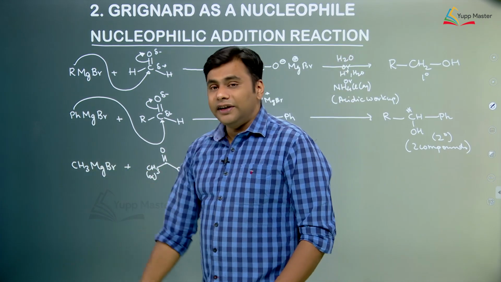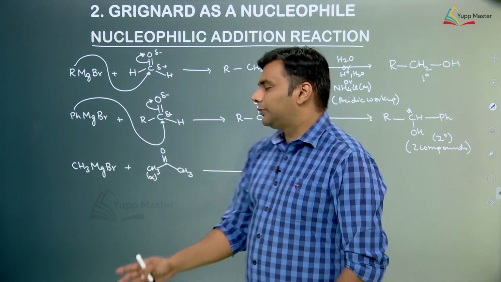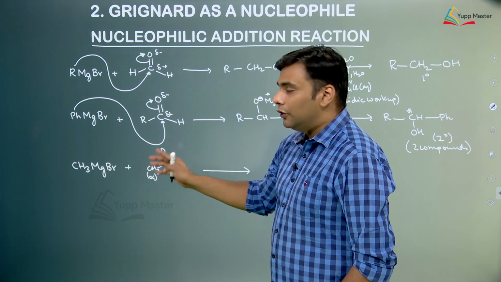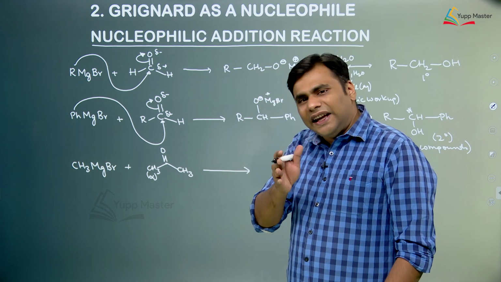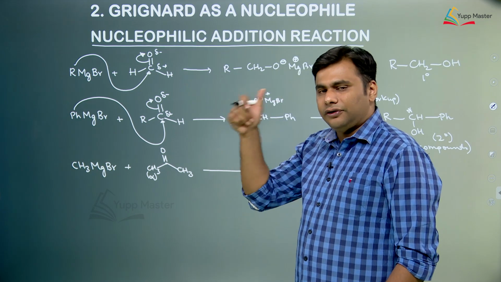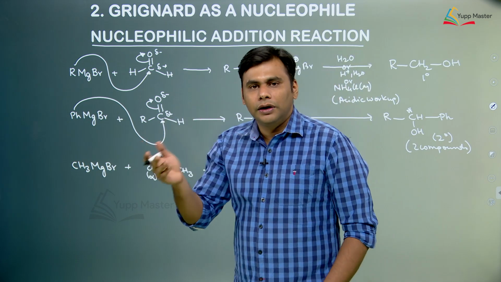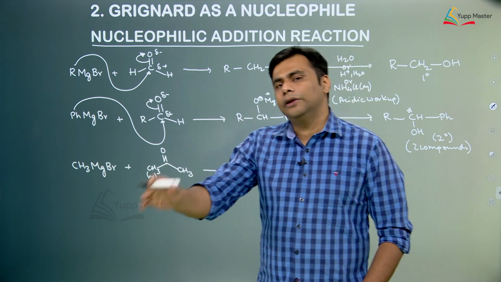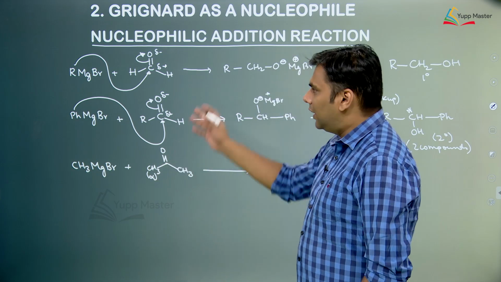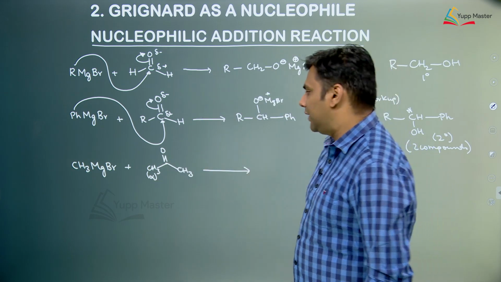But Grignard reagent is not that strong a base to abstract this acidic hydrogen. So in these cases just don't think of an acid base reaction, just categorize it perfectly. Like in the previous slide I have already told you, whenever you see active hydrogen, acidic hydrogen or an active methylene group, just go for the acid base reaction, otherwise you have to carry out addition reaction.